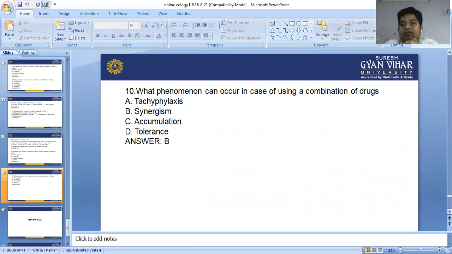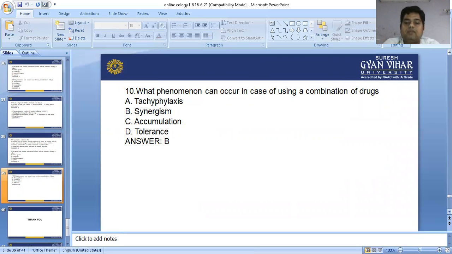Tachyphylaxis is called down regulation of the drug. Down regulation means that when the drug binds with the receptor continuously and the receptors desensitize, that is called tachyphylaxis. Accumulation means when the drug accumulates in adipose tissue, so at that time tolerance is created in our body, and we need a larger dose for therapeutic effect.